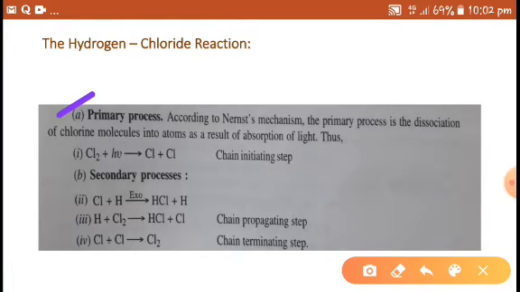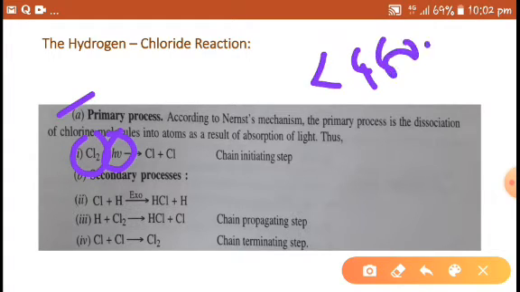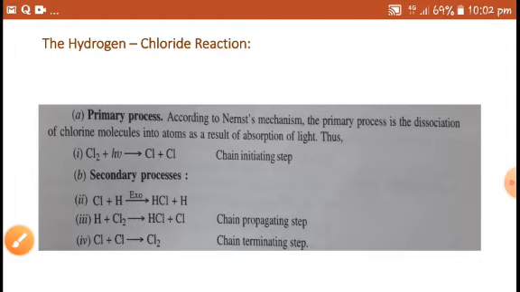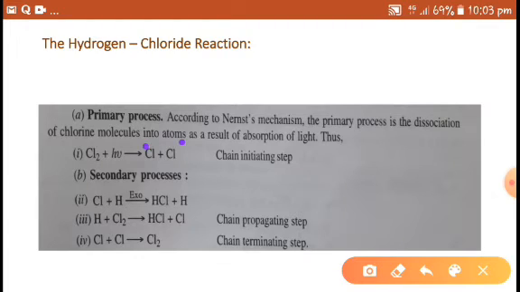In the primary process, the chlorine molecule gets excited by absorbing radiation in the UV-visible range, that is, less than 480 nanometers of wavelength. Then the chlorine molecule gets dissociated into atoms or free radicals. Chlorine free radicals. It is called the chain initiation step.